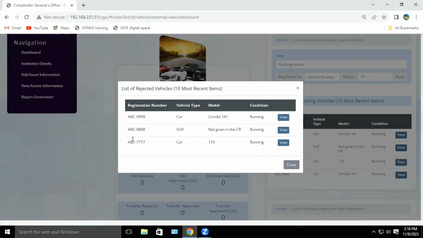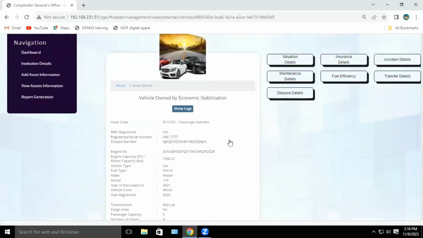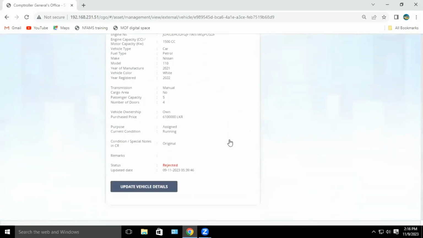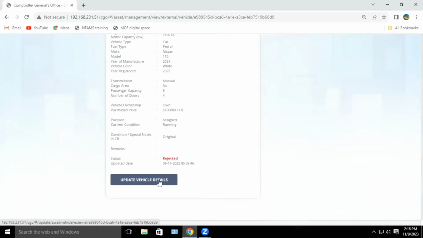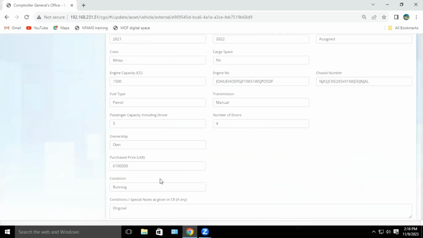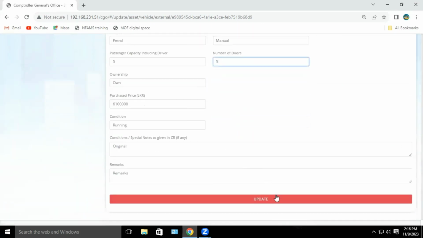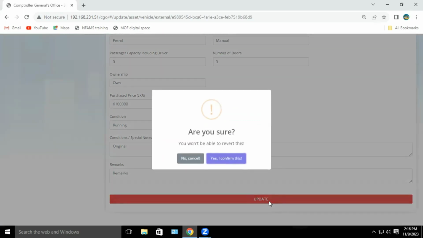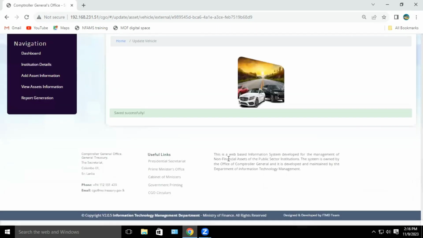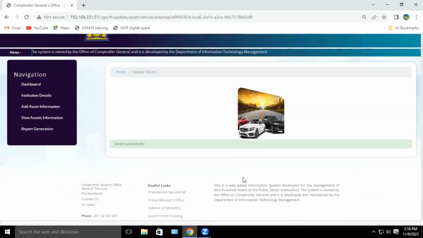and by viewing each rejected vehicle like this, and by clicking the Update Vehicle Details button here. Do the correction and click the Update button, and then click the Yes, I confirm this button. By following these steps, you can correct and update the basic information of a rejected vehicle.